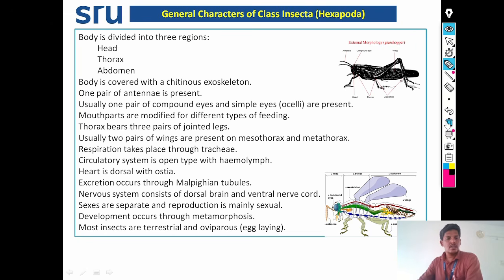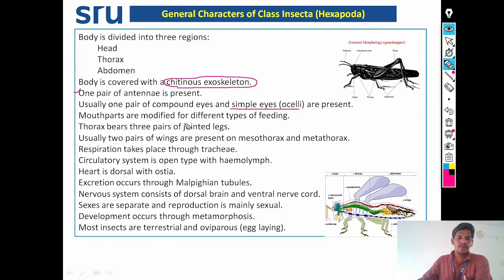In insects, the body is covered with a chitinous exoskeleton. So their body is covered with a hard body wall due to the presence of chitin in that. Insects possess one pair of antennae. They are sensory structures, and they also possess one pair of compound eyes, and simple eyes are also there in between the compound eyes.